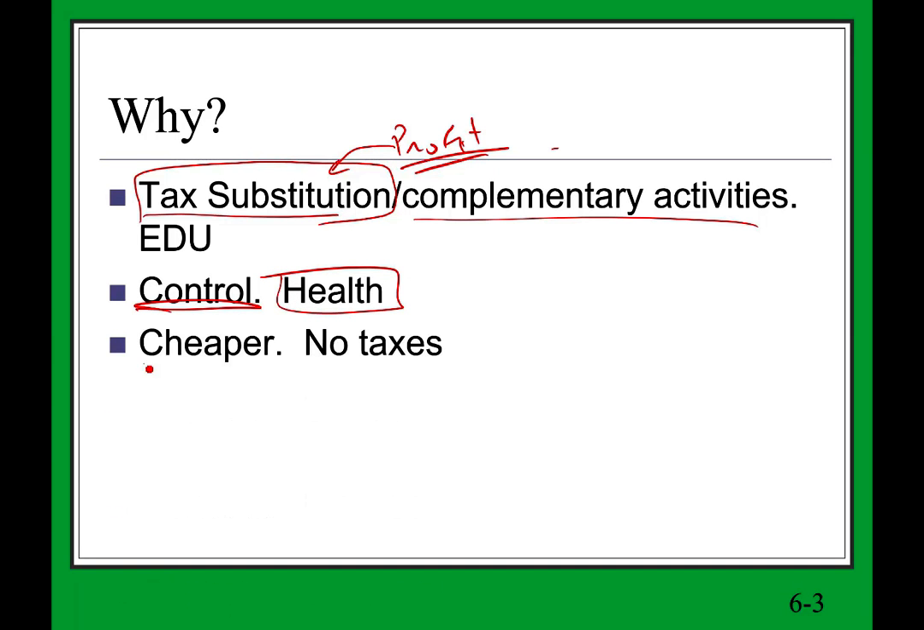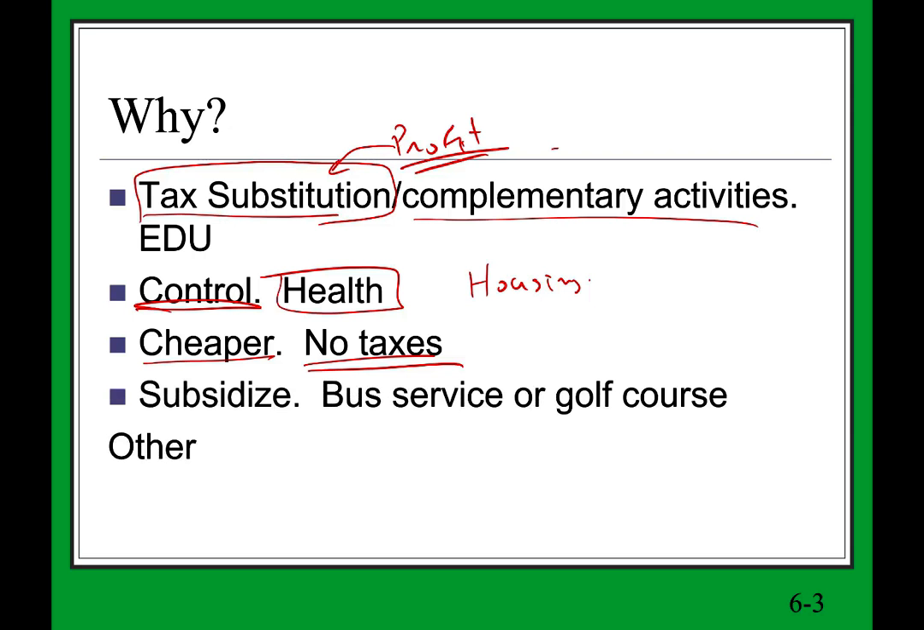It could be cheaper sometimes for the government to run certain things. For example, housing. Public housing or housing for low-income individuals. It's cheaper for the government to run the housing. Why is it cheaper? Because they pay no taxes. Therefore, they will be able to rent those housing units cheaper than a private landlord. Or it could be subsidies. So the government wants to provide certain services at a certain cost, and they can do so by subsidizing some of the services, like a bus service or a golf course in the city. It could be any other reason, but those are some of the reasons.